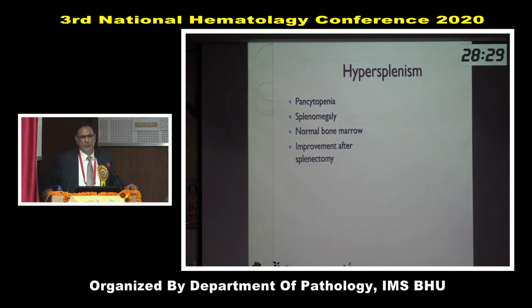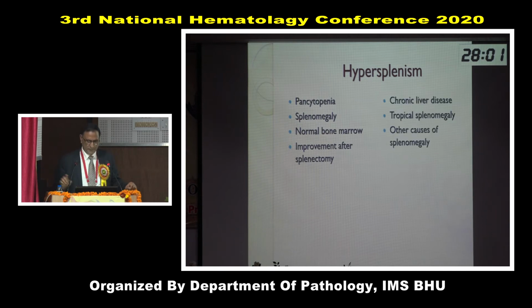These are features of hypersplenism. There is pancytopenia. Sometimes there could be bicytopenia as well, but traditionally we call it pancytopenia. There is splenomegaly. Bone marrow should be normal. Production of blood cells should be normal. And there is improvement after splenectomy. So these are 4 features of hypersplenism. 3 features are diagnostic and 1 feature is after treatment, that is after splenectomy.